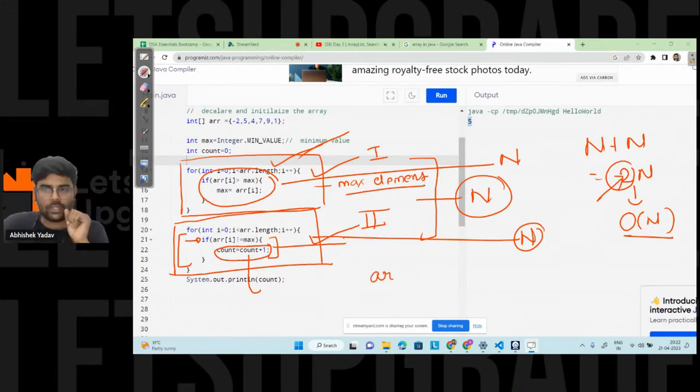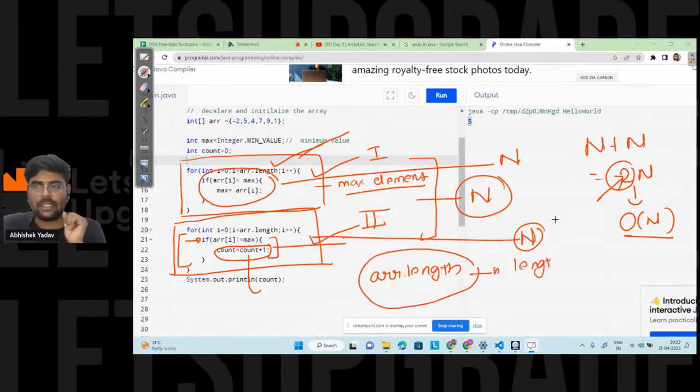And this arr dot length, what is it? It is used to find the length of the array. If you have to find the length of the array, you can use arr dot length, and you will get the length of the array.